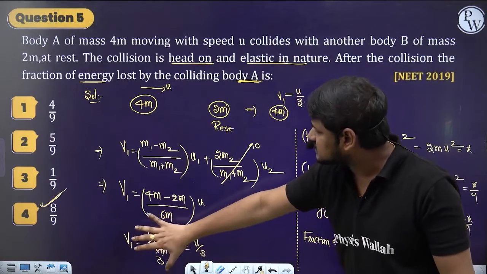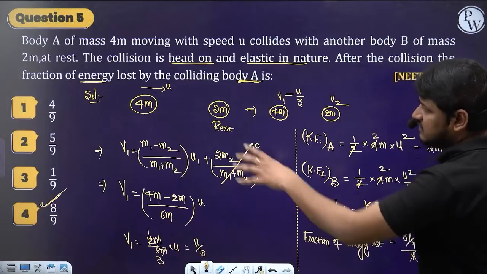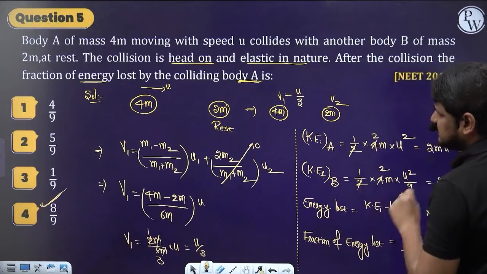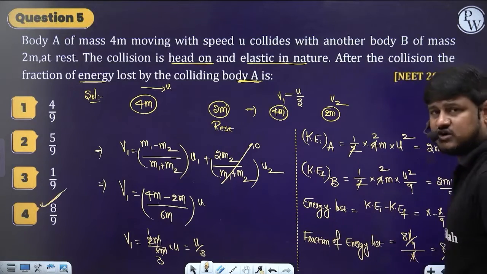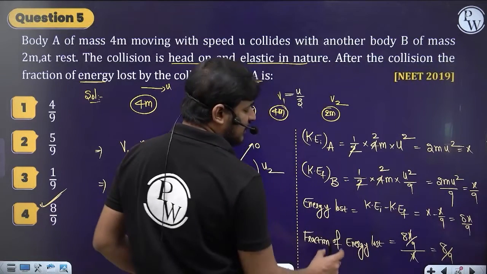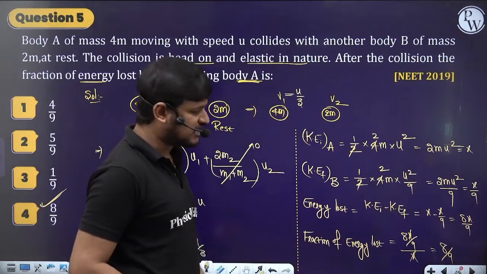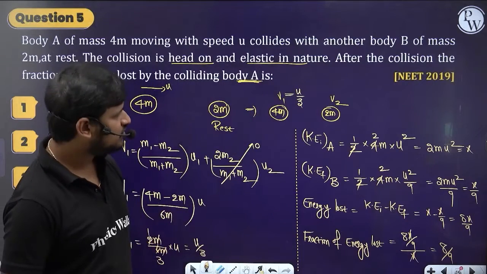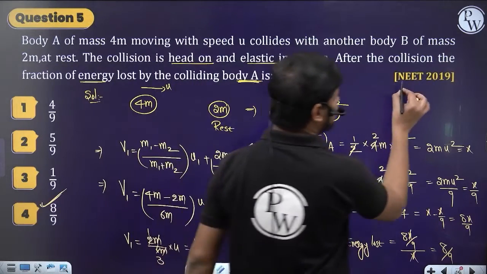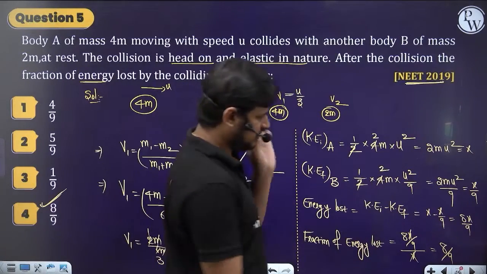First we calculated its velocity after the collision, then its initial and final kinetic energy. The fraction of energy lost is the energy lost divided by the original kinetic energy. That's what I wrote. Clear? Understood? This question was asked in NEET 2019, guys. Done. Let's move further.